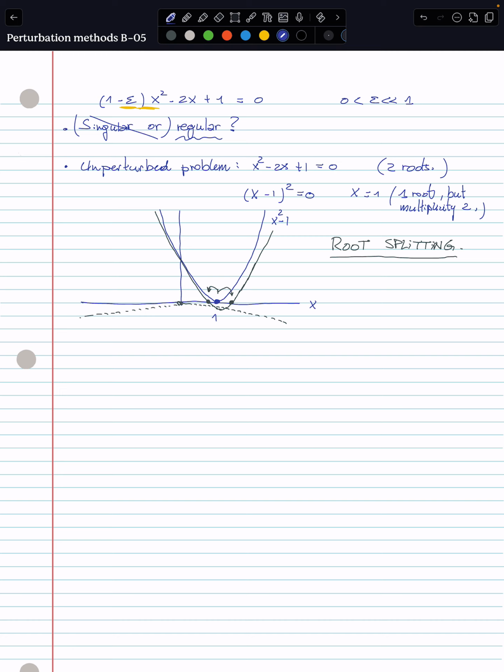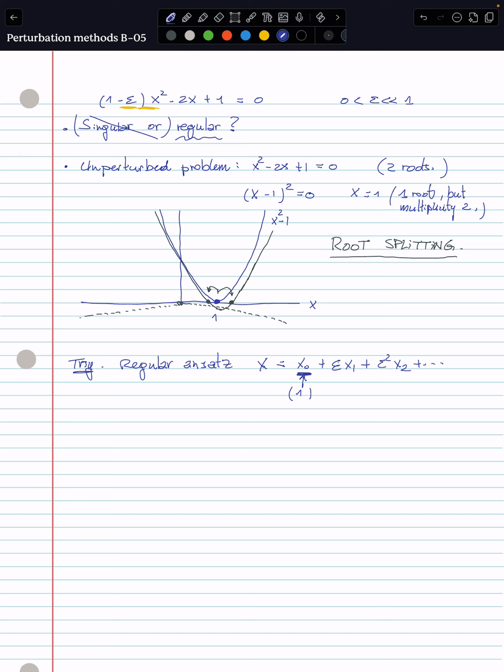So let's give it a first try and use a regular ansatz as before. X is equal to x0 plus epsilon x1 plus epsilon squared x2, and so on. I do anticipate that x0 should be equal to 1. It will come clear in a few seconds, but we can extrapolate that this is going to be the solution of the unperturbed problem, right?